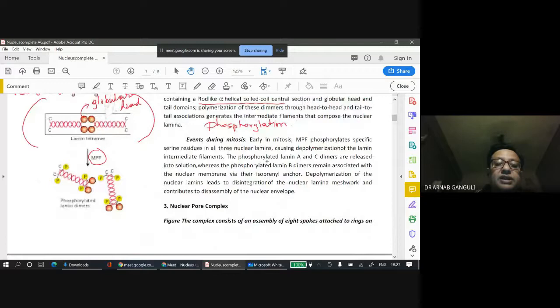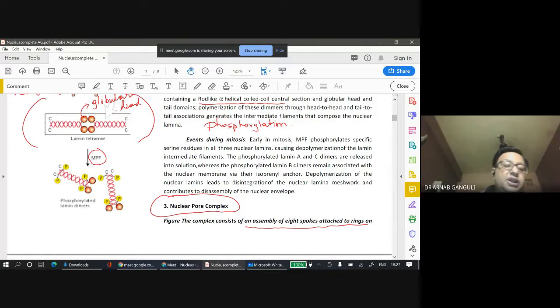Now we go to study the structure of the nuclear pore complex. This complex consists of an assembly of 8 spokes attached to rings. So what are spokes? If you see the wheel of a cycle, you'll have from the center certain rod-like structures attached.